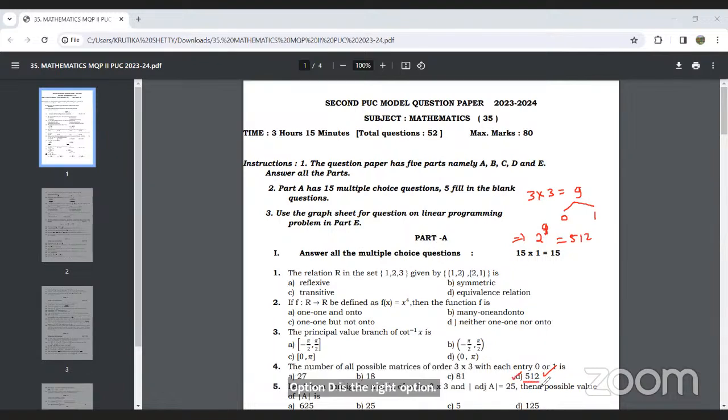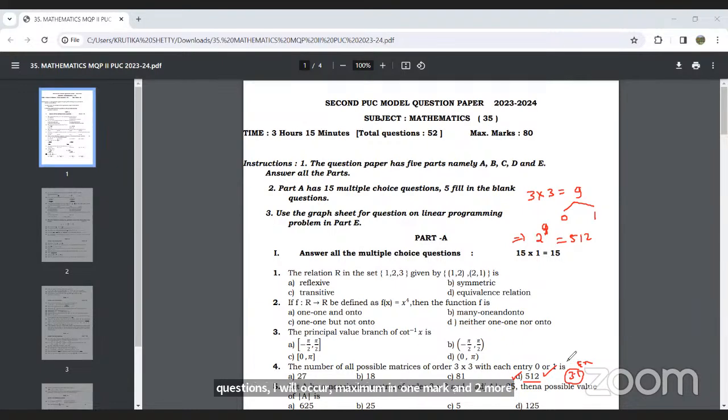See this question, they have picked it from the textbook, I think the first exercise on matrices, 3.1. They have taken the question as it is. So maximum 90% of your paper is occurring from your NCERT book. And another 4 to 5 questions will occur maximum in the 1 mark and 2 mark section. They will occur from the exemplar book.